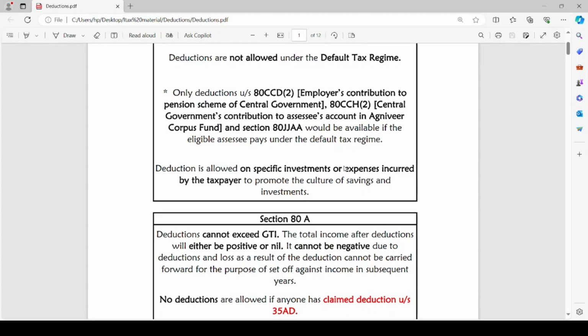These deductions are allowed under the default tax regime as well as optional tax regime. But if assessee has to claim other deductions under chapter 6A, he has to opt to pay tax as per the optional tax regime instead of default tax regime.